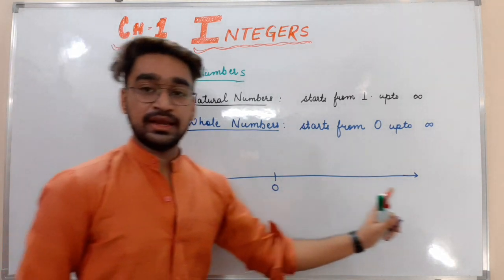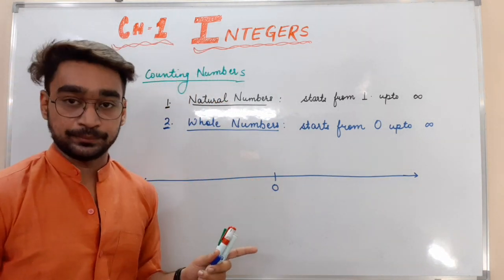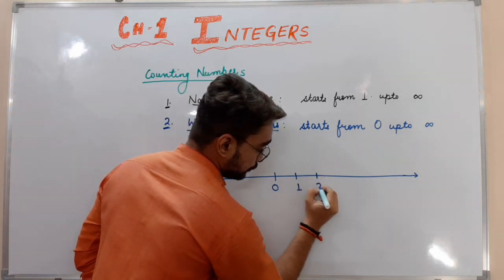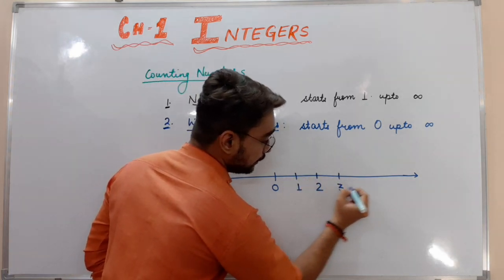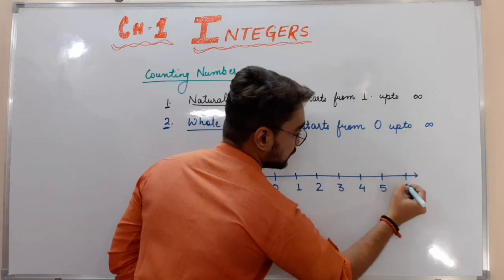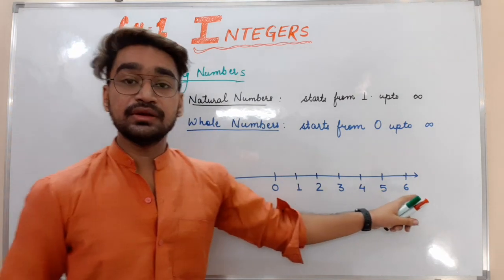These two arrows indicate that the number line is not ending. Even if I write 1, 2, 3, 4, 5, 6, it doesn't mean that numbers end at 6.